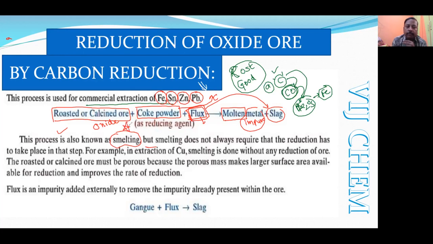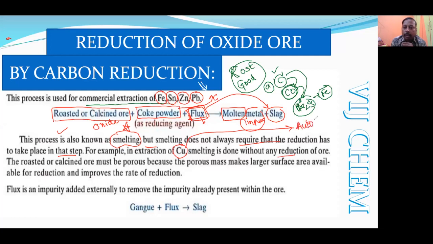Smelting is very important, but smelting does not always require a reduction step. Suppose copper: smelting is done without any reduction by an external agent. This is called auto reduction. Very often it is asked which of the following oxides undergoes auto reduction.